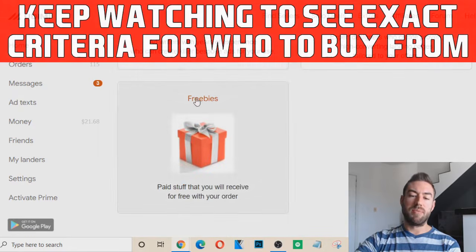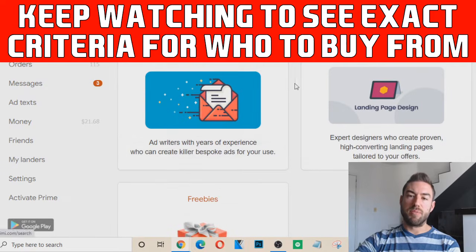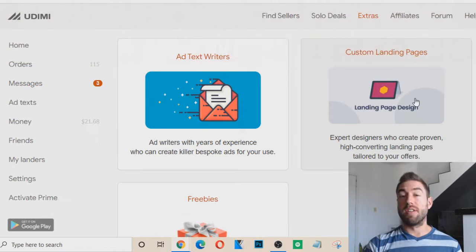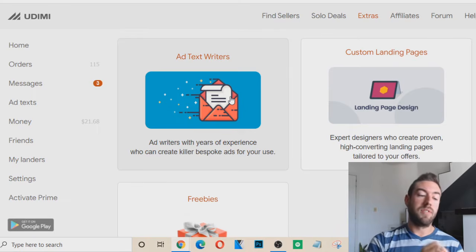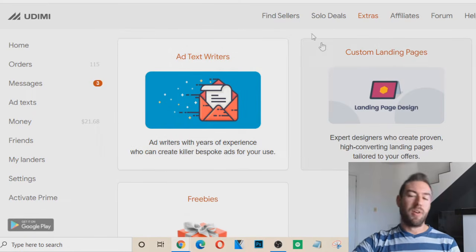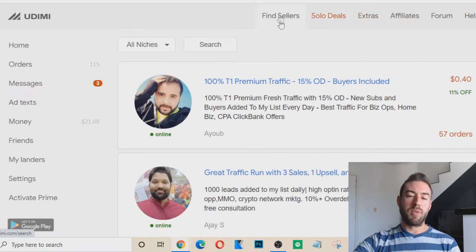Extras, okay, sometimes you can purchase extras from different vendors. Some people sell the ability to create a custom landing page or write the email copy for you, or some of the follow-up emails if you have an email list that you're building. This, again, I don't really use, but it's something you want to be aware of.